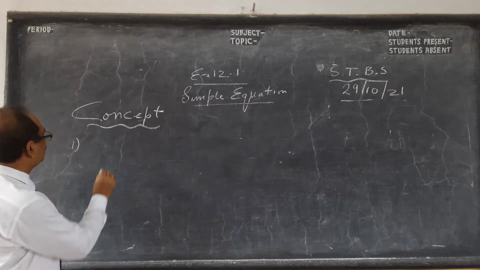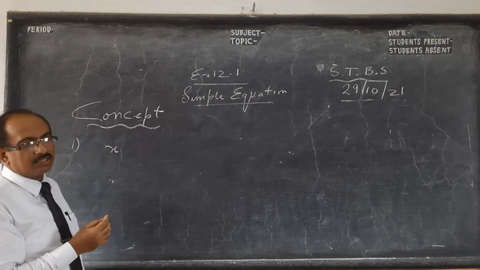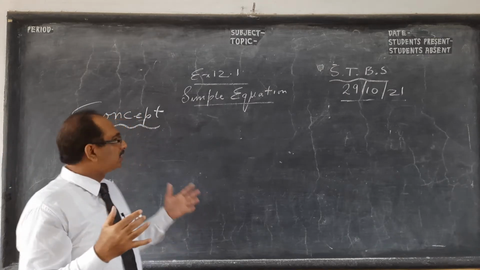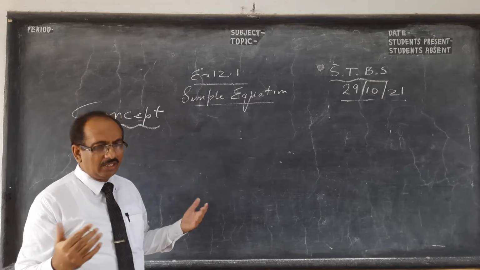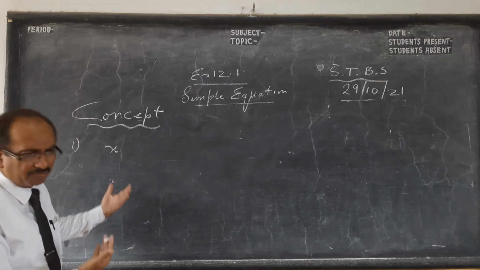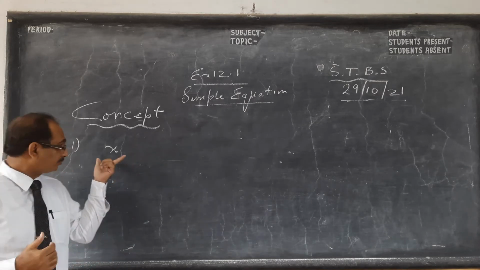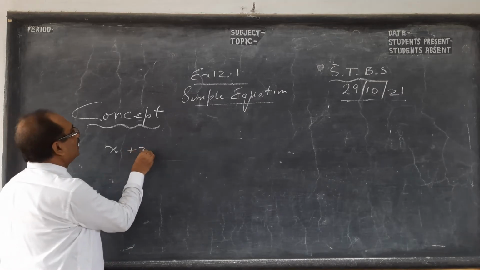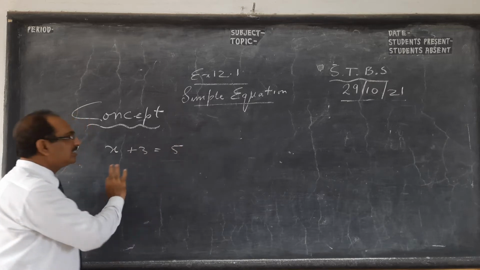So what is it you will see? Suppose x is a variable. See, in algebra, x we always take as an unknown, as a variable, whose value can change; I'll show you in a different example. So x + 3 = 5. Okay, this is a simple equation.